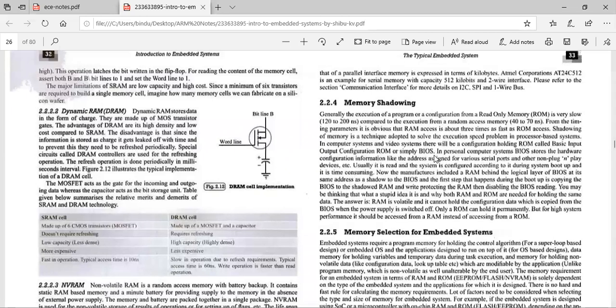Okay, basic input output system. So it holds the configuration settings, system configuration information and all. So this is usually stored in ROM. Suppose you are booting it from ROM, it takes more time to boot up.